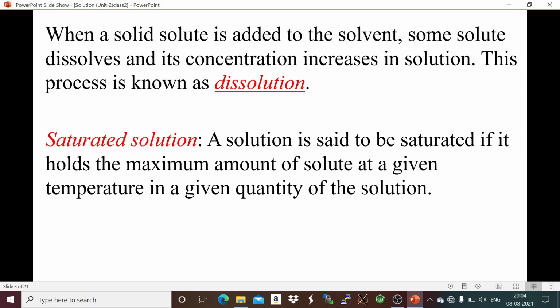So saturated solution means when we dissolve the maximum amount of solute in a particular solvent to get a solution, and when we add some more solute to it, we observe that no more solute goes into the solution, that means the solution is already saturated, that means it holds the maximum amount of solute particles.